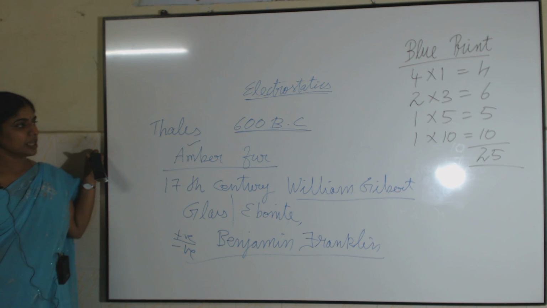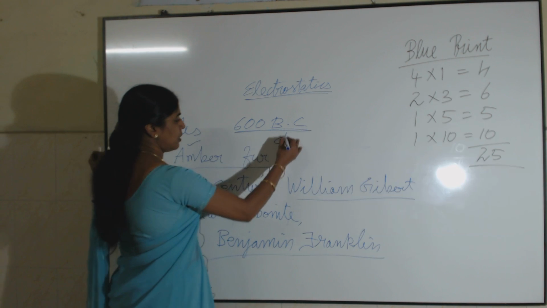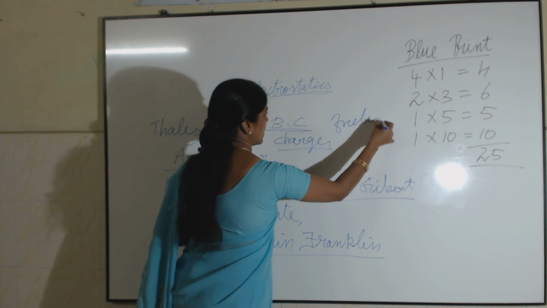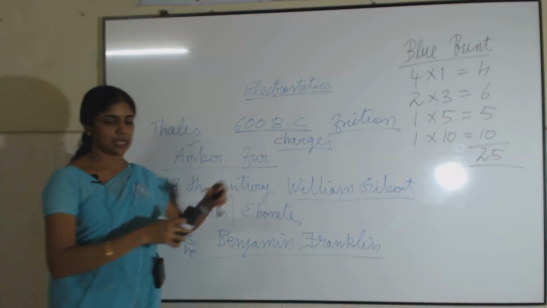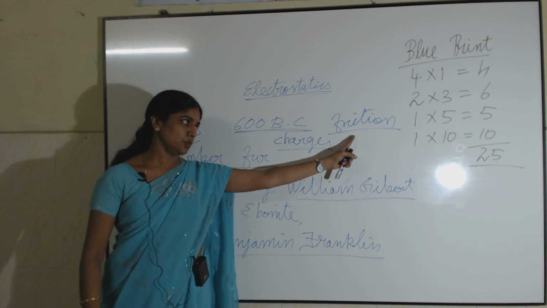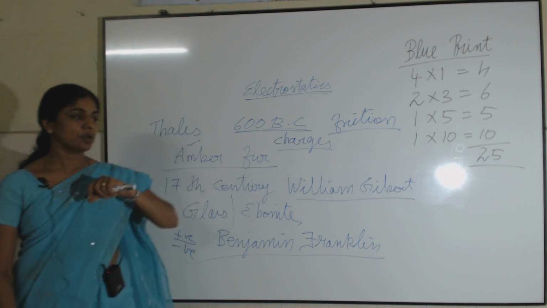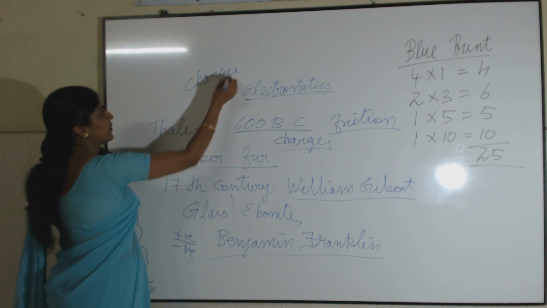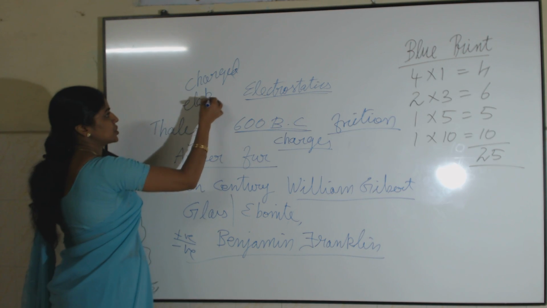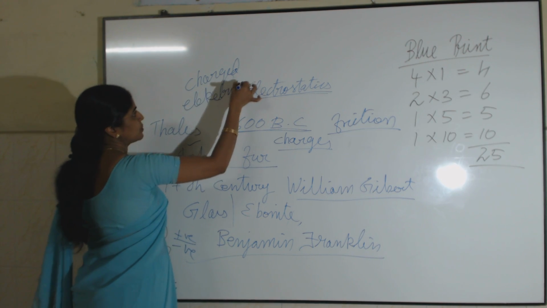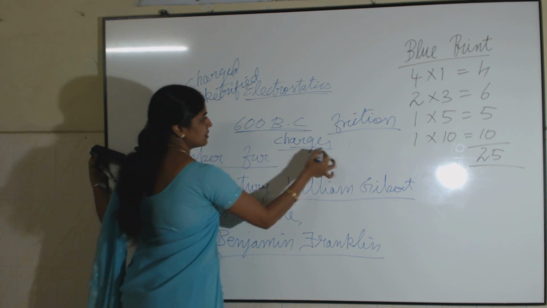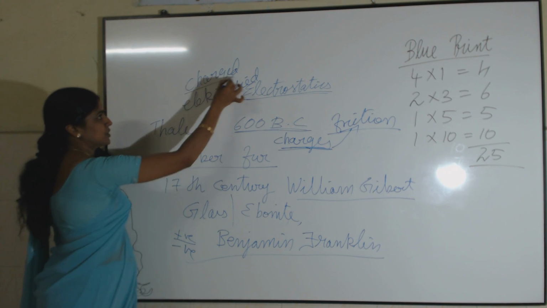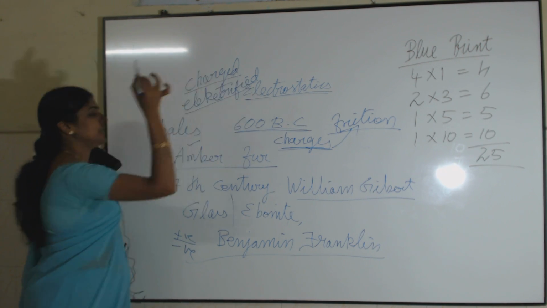In this frictional electricity, an object or a body is charged. An object which acquires charges on friction. So, by the friction method only we are making an object to be charged. When an object is charged by friction, that object we call a charged body or it is said to be electrified. So, when an object gets charges due to friction, we call it a charged body or I can say it is said to be electrified.